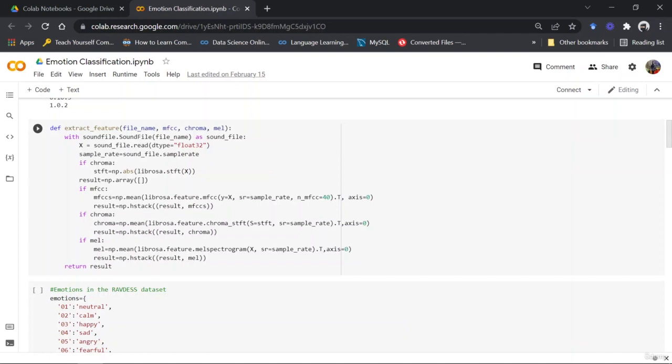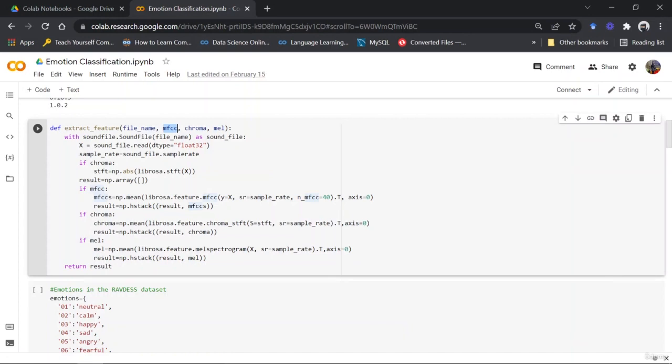But before ending this one, if you like, you can search about MFCC, what is that? You can search about audio chroma, what is that? And then you can search about mel characteristics of an audio, right? You can search about that because this would make things a lot easier for you to understand throughout the process of building and training the model. If not, I would be explaining that in the next video too, but that would be in a very brief manner, right? So I'm going to end this video right now and we will move forward with what is happening in the extract feature function throughout the next video.